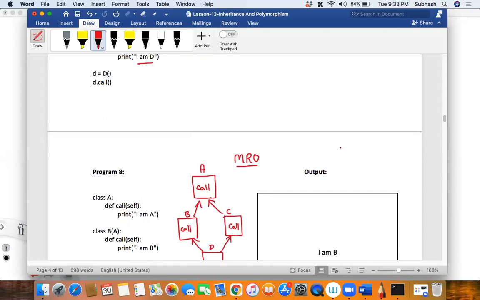Sir, is it compulsory that an abstract class should contain an abstract method? Not necessary. Not necessary. Okay. Right.